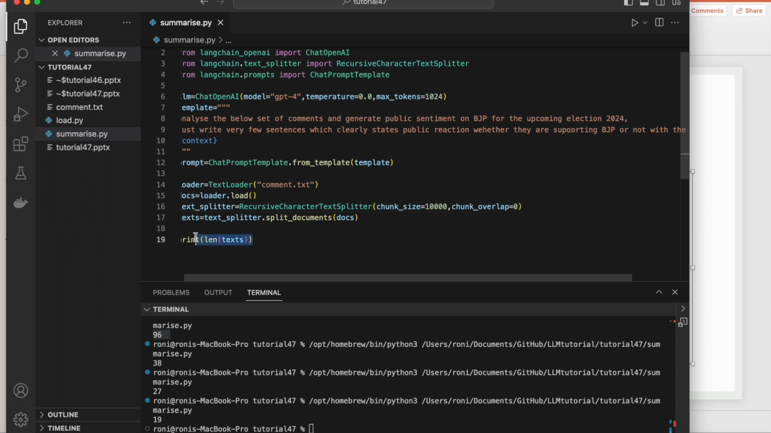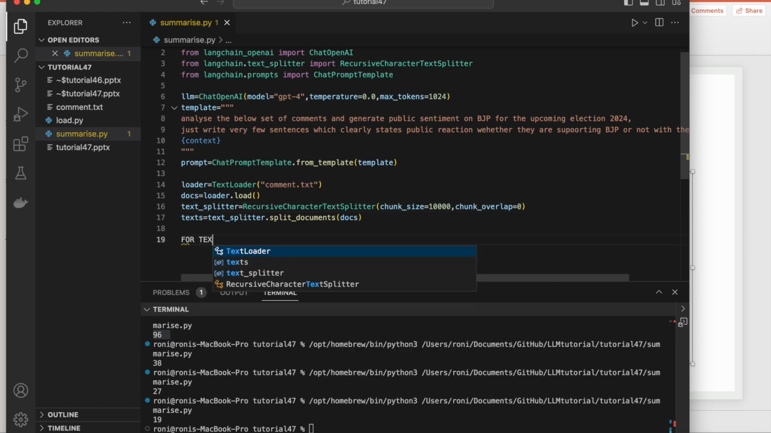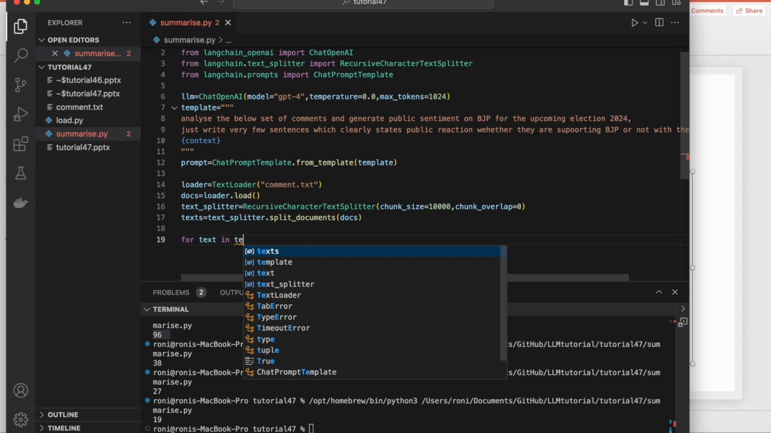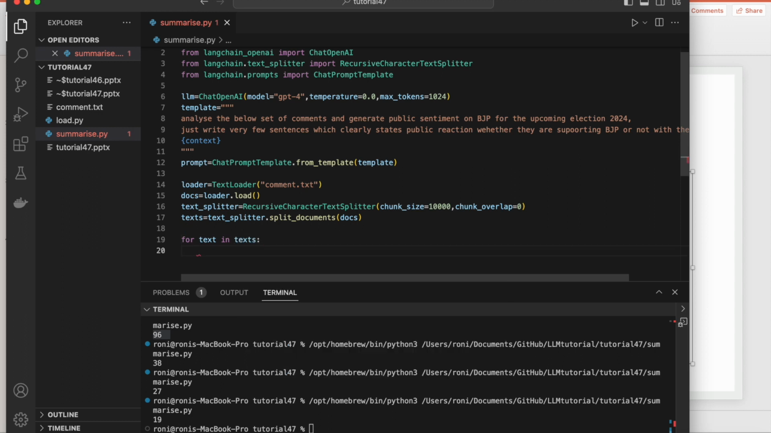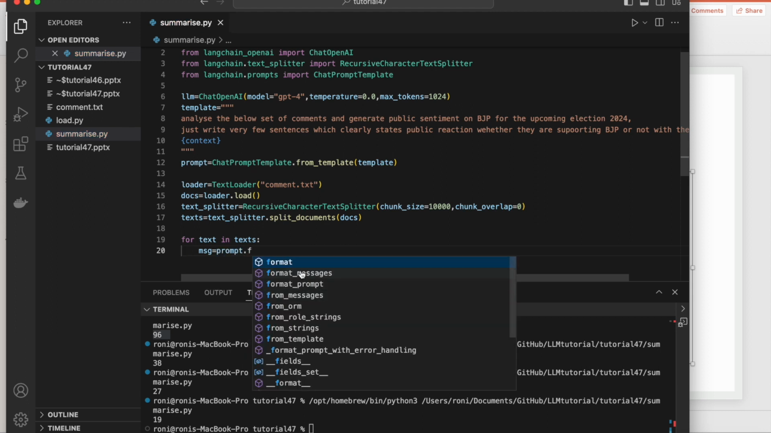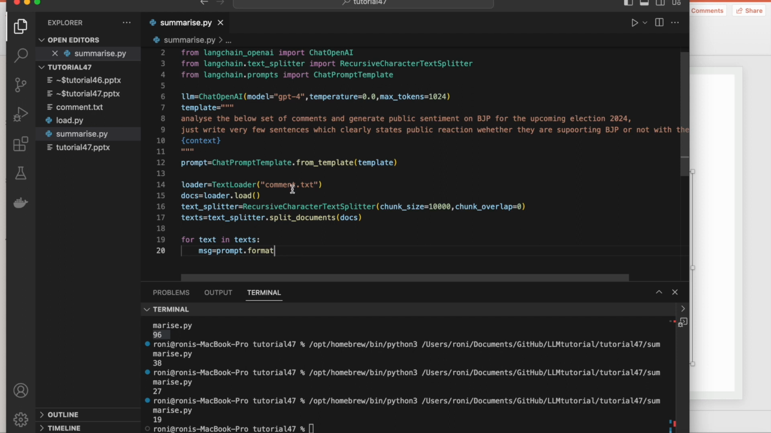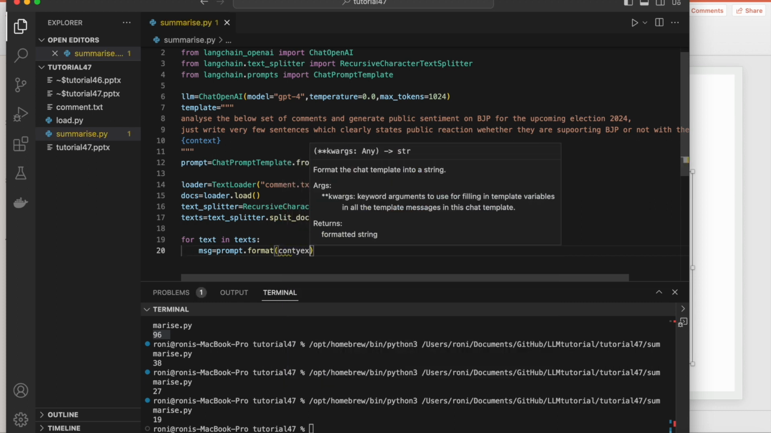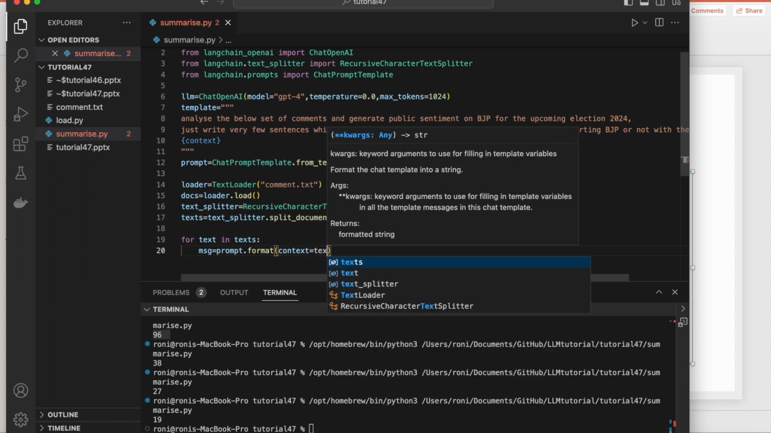So now what we'll do, for text in text, everything is done. We'll create something called message. Message is actually going to be this prompt.format. Inside that, we'll pass the context. So my context is actually going to be this text.